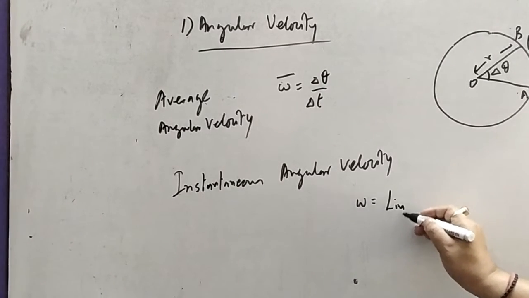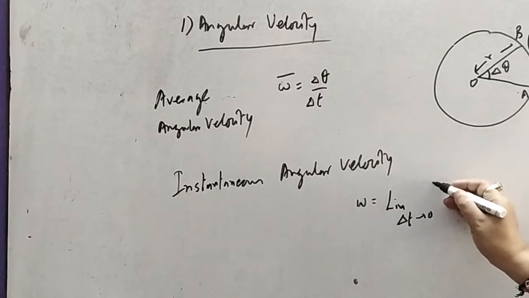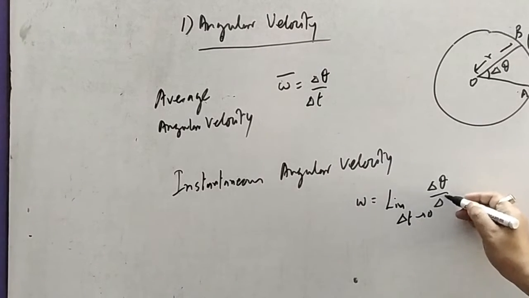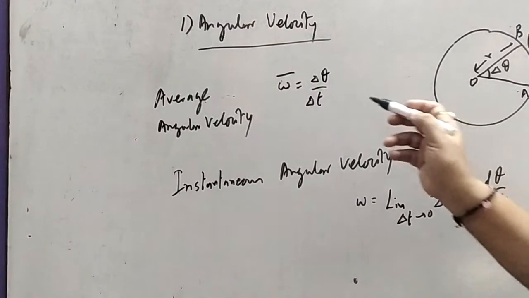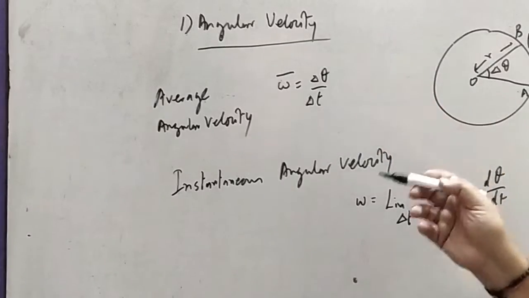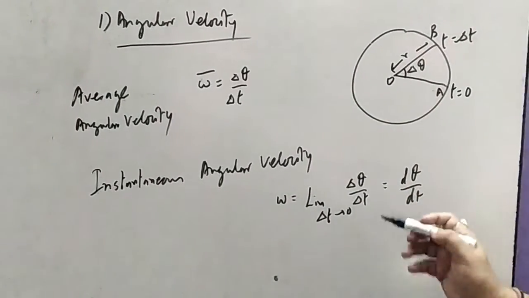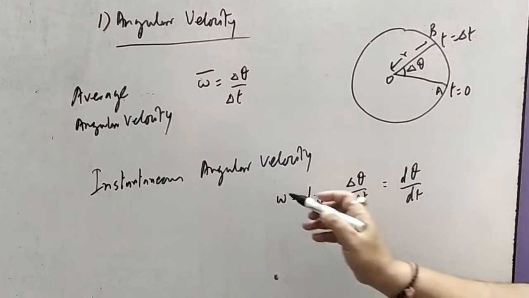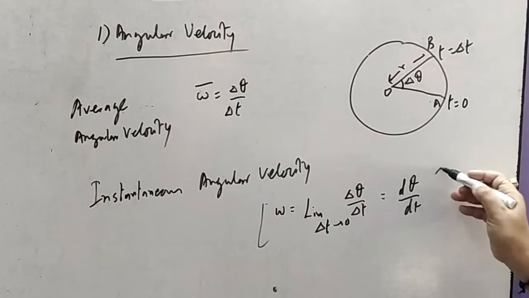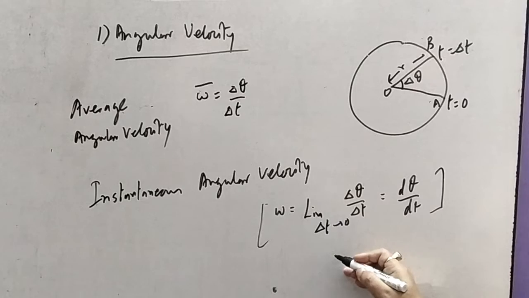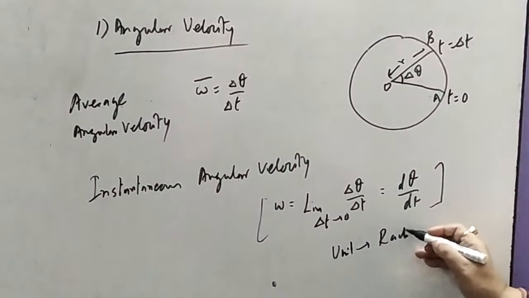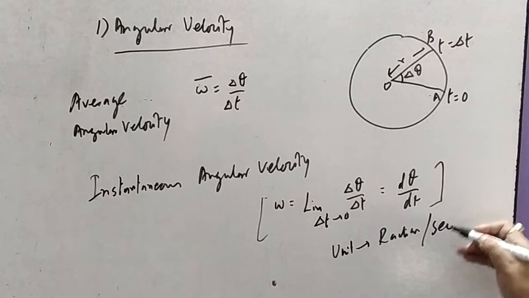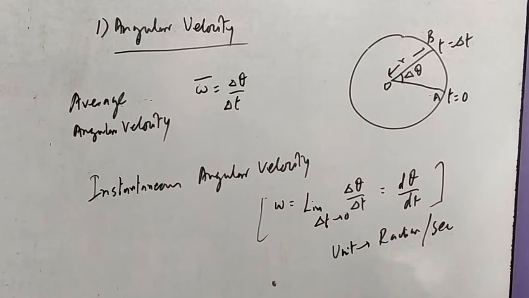Here limit delta t tends to 0, delta theta upon delta t, that is d theta upon dt. Simply, for the smallest possible time we have this type of situation where this omega is written as this, instantaneous angular velocity. Its unit is radian per second. Unit is radian per second.